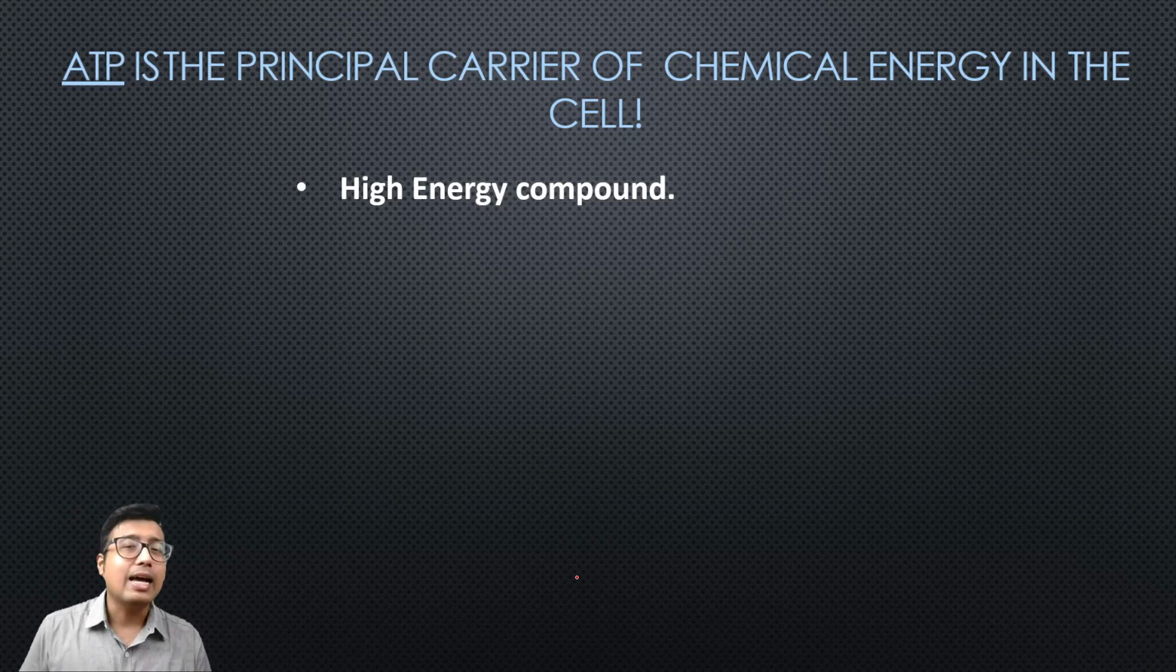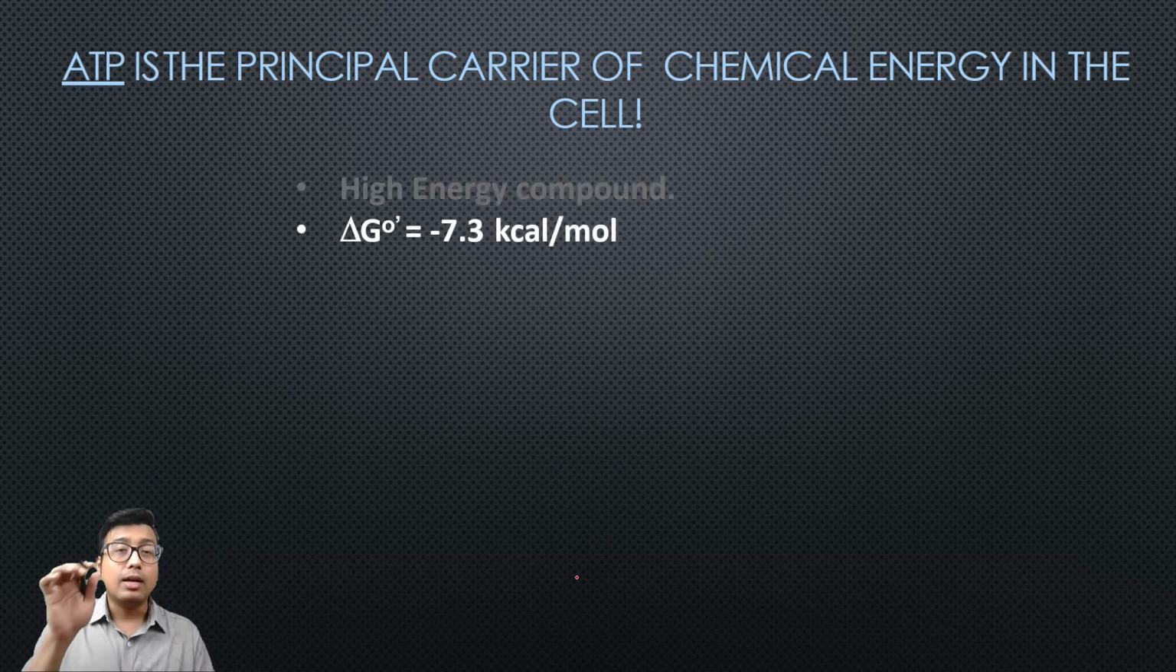So ATP is a high energy compound. What points do you need to mention if ATP comes as a short note? The delta G naught prime, the free energy released on hydrolysis of one molecule of ATP, is minus 7.3 kilocalorie per mole. Very, very important. You should know this value by heart. The amount of energy produced on breaking 1 mole of ATP is minus 7.3 kilocalorie.